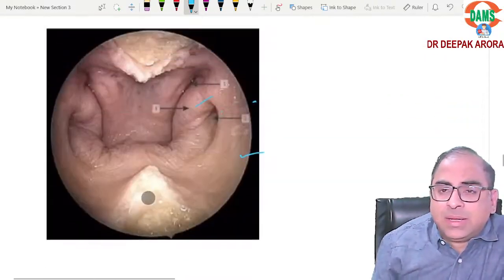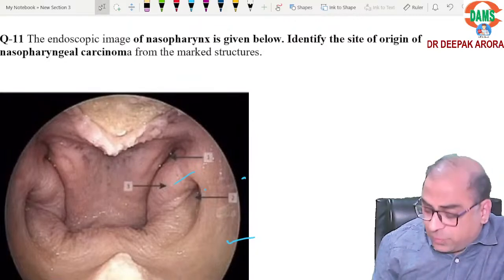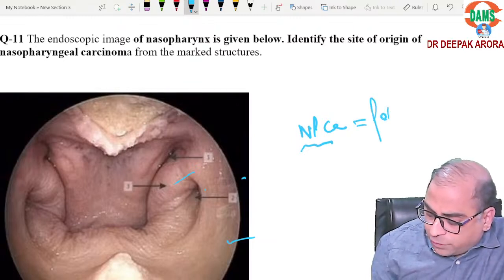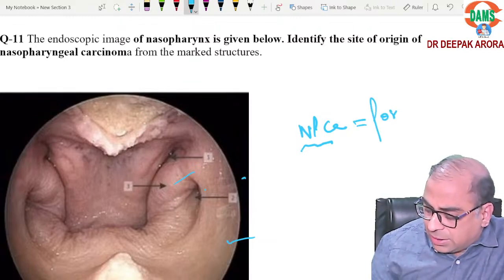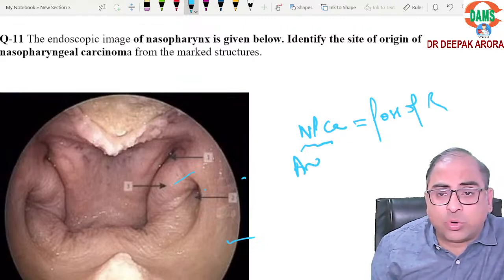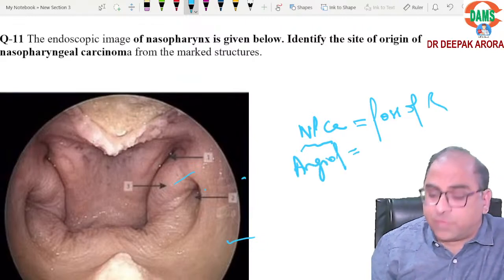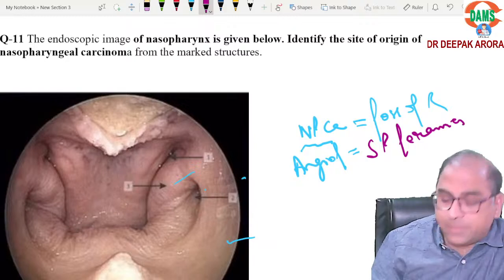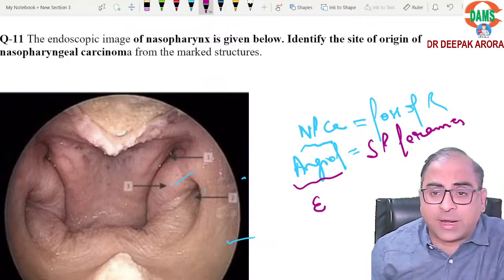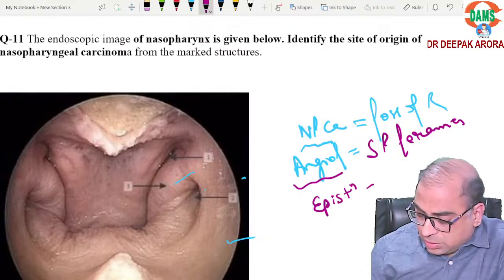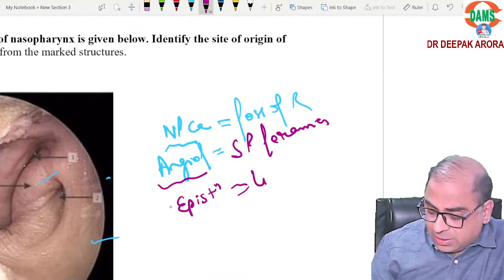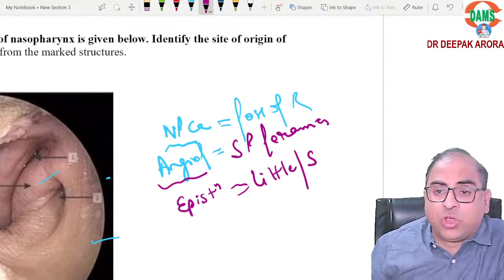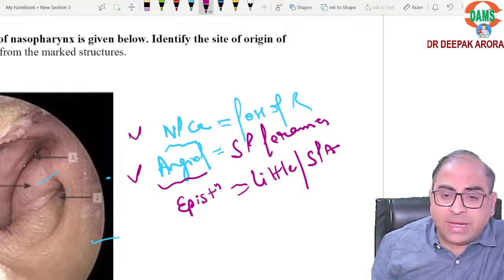Is it clear? Few important sites, beta. Just remember, they can ask you about nasopharyngeal carcinoma, that is fossa of Rosenmuller. They can ask you about angiofibroma, the most common site for angiofibroma. Anyone? Sphenopalatine foramen. They can ask you the most common site for epistaxis, Little's area. In epistaxis, they will be asking the most common artery, that is the sphenopalatine artery. So these areas are very important.